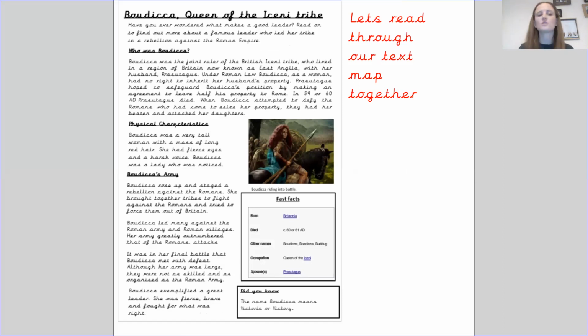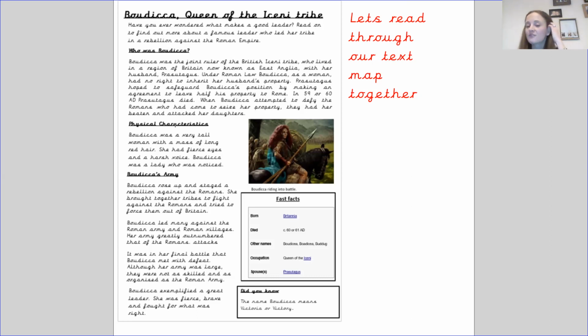The fast facts are also something quick that we can learn about her that gives us more information. It's not even in full sentences. It's just laid out with quick facts of born here, died here, other names she was known by, what she did for a living, and who she was married to. So that is something that you can include in your non-chronological report.